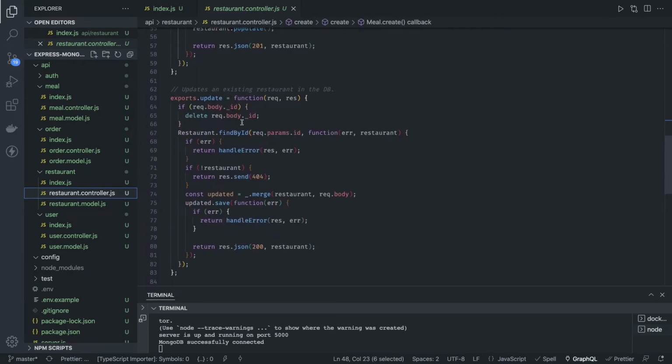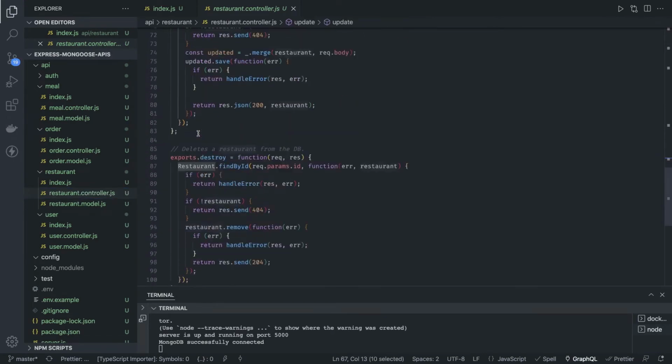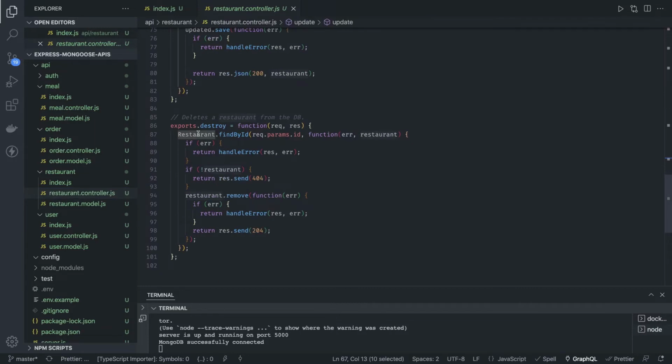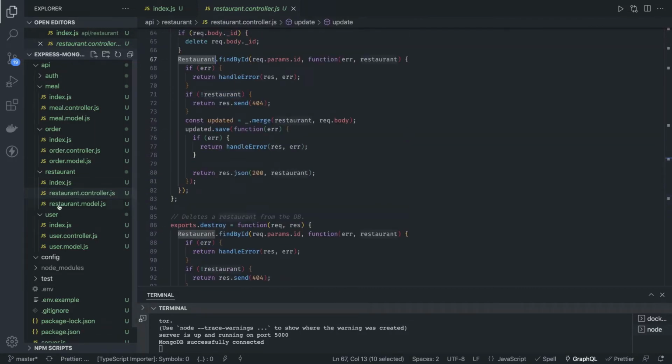Here we are just updating the restaurant, but there may be a chance where you want to add a new meal. What you will do is first create, update or delete a meal, and then update the restaurant model, because these are not like a relational database where you have primary key and foreign key. If you update a document, if you have deleted an object ID, that is fine. But if you have updated an object ID in the meals, the same needs to be reflected in the restaurant, so whenever you fetch the list of restaurants, that meal will not appear there. Okay, so these are the basic operations.